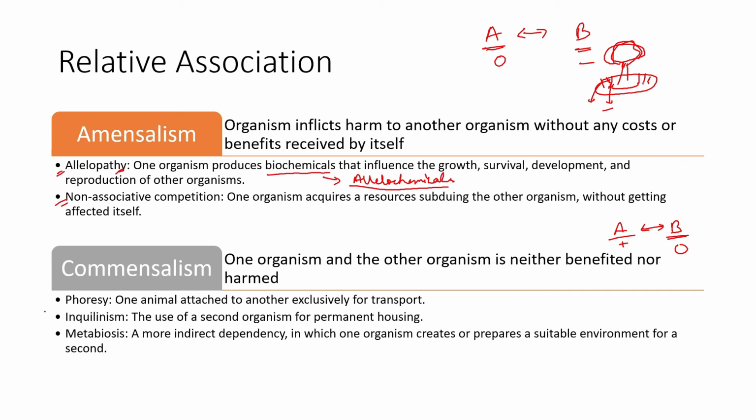Okay, so it can be of three different types. One is phoresy. Phoresy talks about an animal which attaches itself to another organism for transport. Now one good example is the remora fish. Remora usually gets attached to a shark or manatee, and feeds on the small particles that are eaten by the manatees, and also uses it for transport to multiple regions.